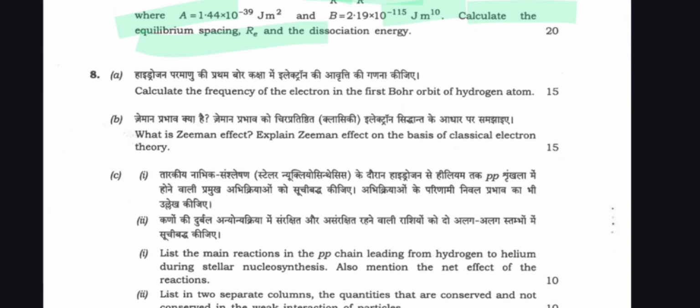And question number 8 is here. Calculate the frequency of an electron in the first Bohr orbit of the hydrogen atom. What is the Zeeman effect? Explain the Zeeman effect on the basis of classical electron theory.